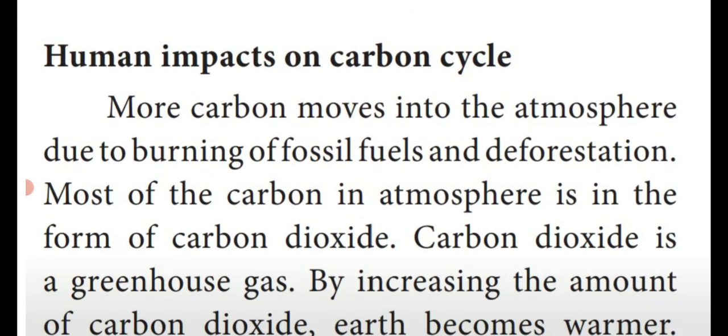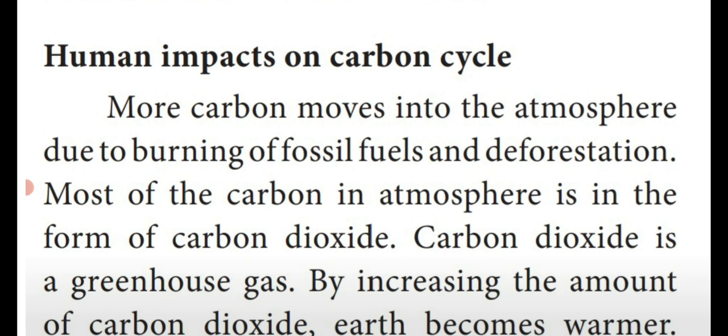Then the next topic is human impact on the carbon cycle. Dear students, most of the carbon compounds are moved to the atmosphere due to the burning of fossil fuel. Who is burning the fossil fuel? Human beings are burning.